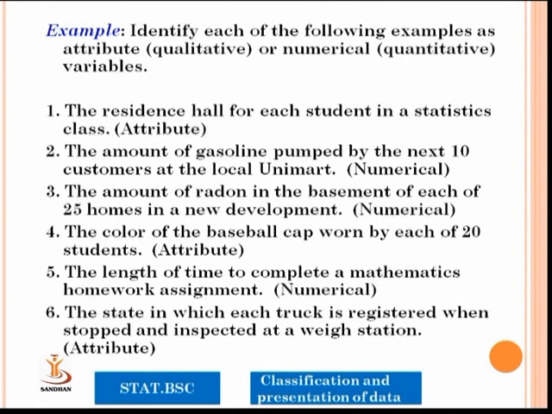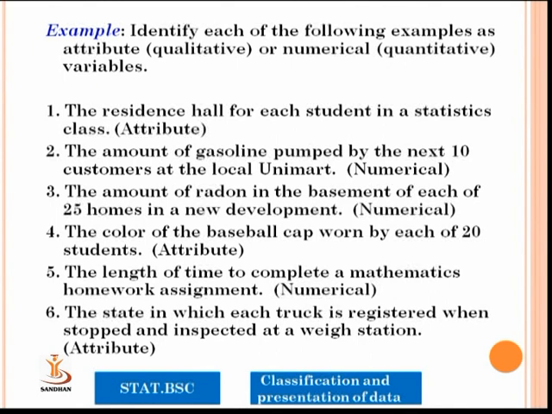Unimart. This information is numerical information. The amount of radon in the basement of each of the 25 homes in a new development. This is also numerical information. The color of the baseball cap worn by each of 20 students, that is attributes.